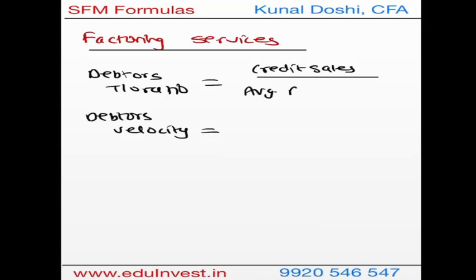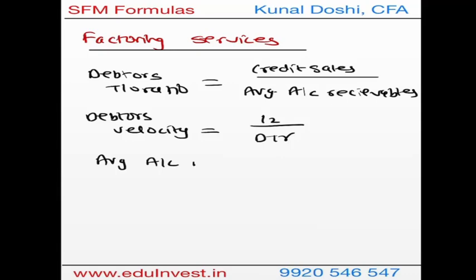Average accounts receivable is also called average debtors, and debtors velocity is 12 over the debtors turnover ratio. Now what is average accounts receivable? Average accounts receivable is basically the opening plus the closing divided by 2, and then this formula of debtors turnover you can basically use to find either of the values.